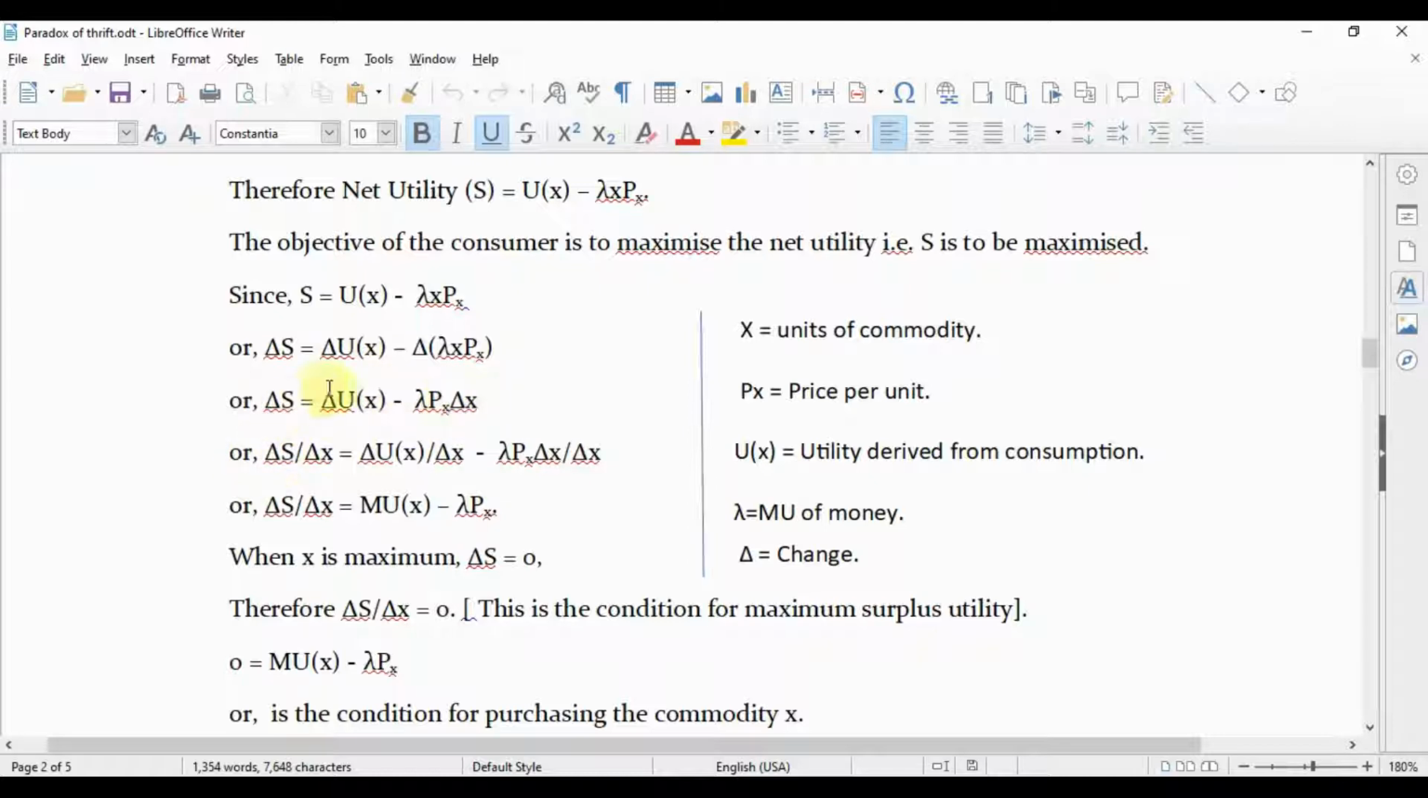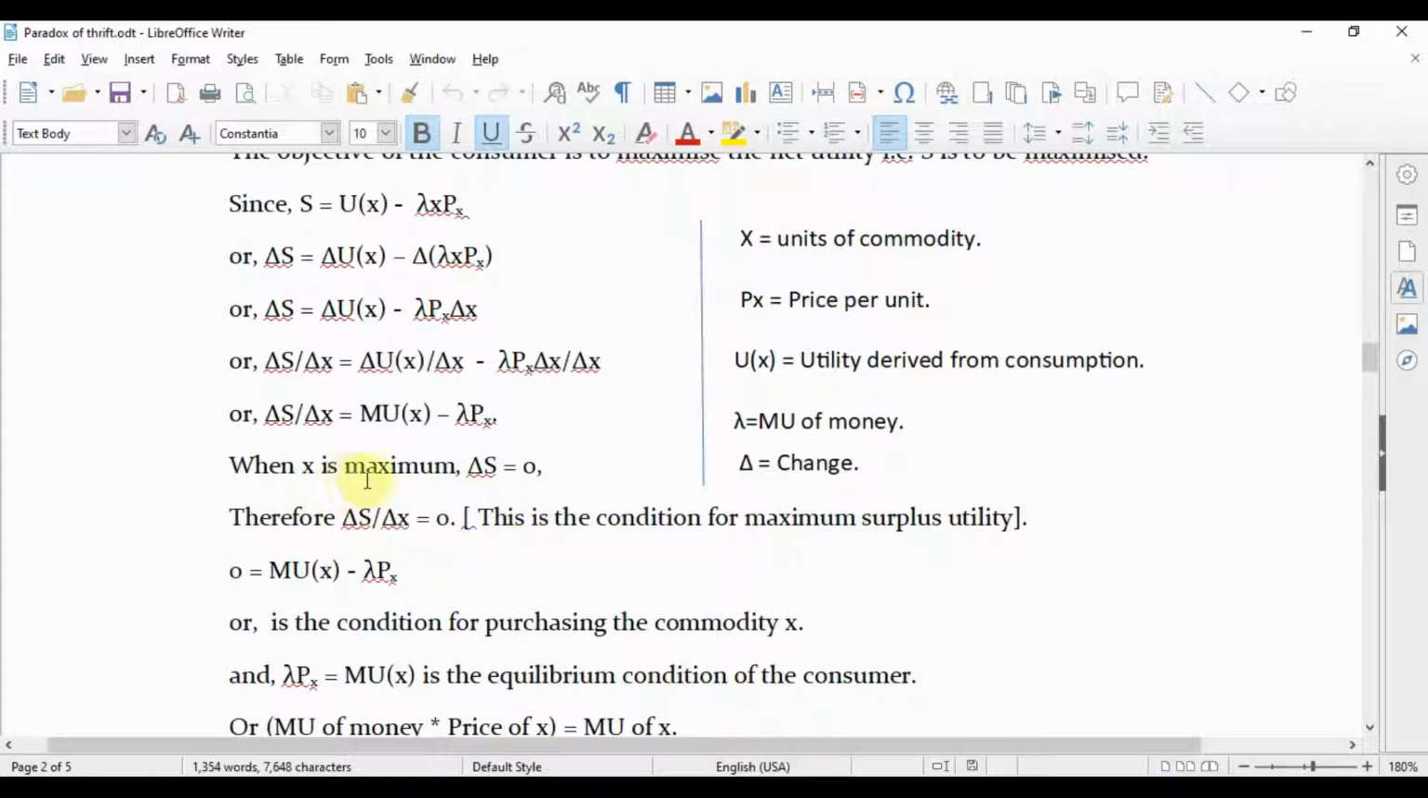So delta S equals delta U of X minus lambda Px into delta X. If we divide both sides of this equation by delta X, we can write delta S divided by delta X equals delta U of X divided by delta X minus lambda Px delta X divided by delta X. This is nothing but the marginal utility derived from X, because change in total utility divided by change in consumption equals marginal utility. So delta S divided by delta X equals MU of X minus lambda Px, as the delta X cancels out.